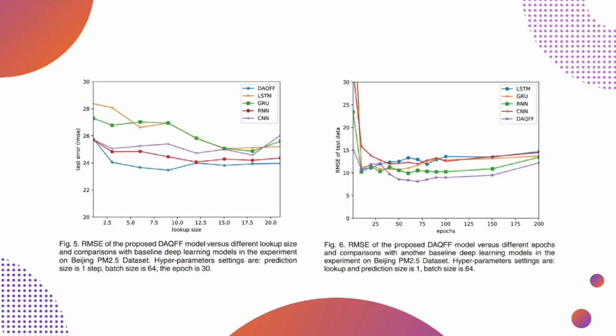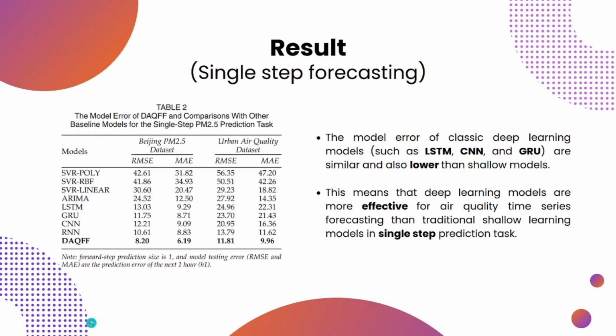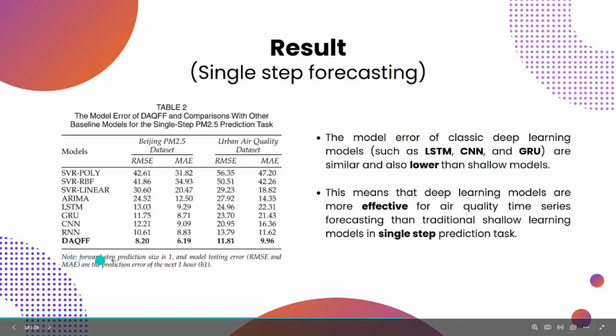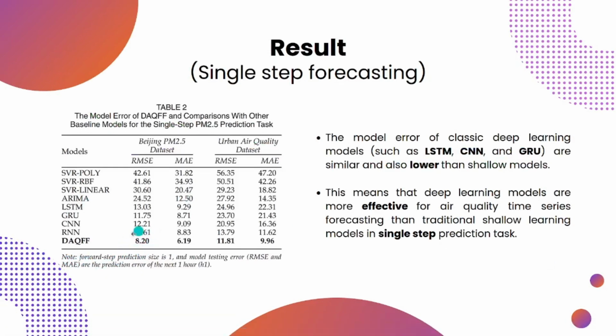Now, we can see here that our proposed model DAQFF achieves much superior accuracy, with an RMSE of 8.20 and a maximum absolute error of about 6.2. Similarly, we can see the trend in the urban air quality dataset, where our proposed model achieves an RMSE of about 11.8 and a maximum absolute error of about 9.96.